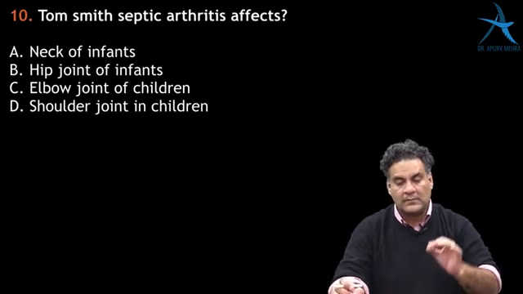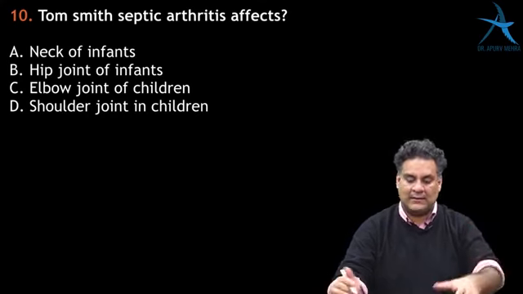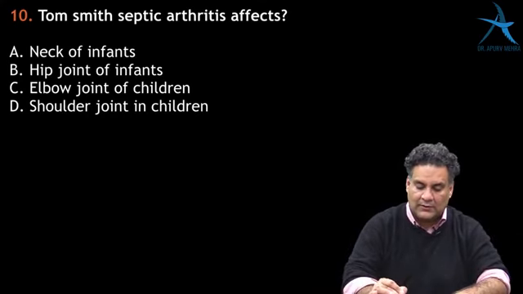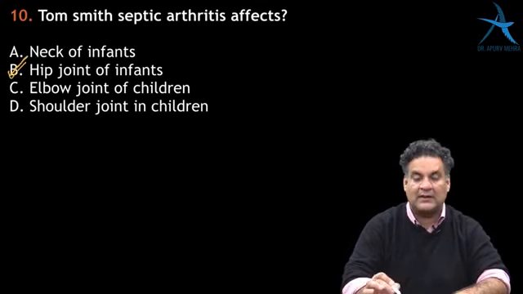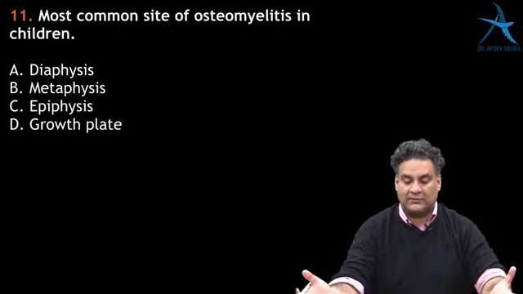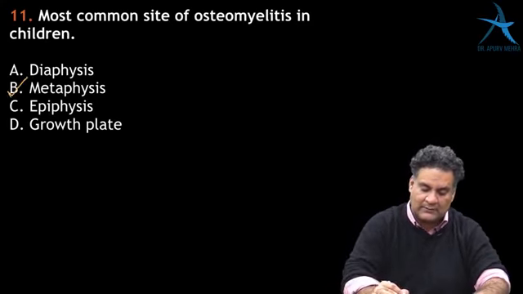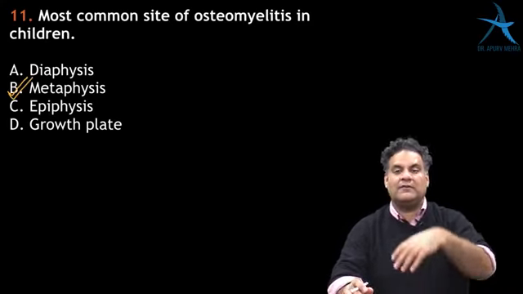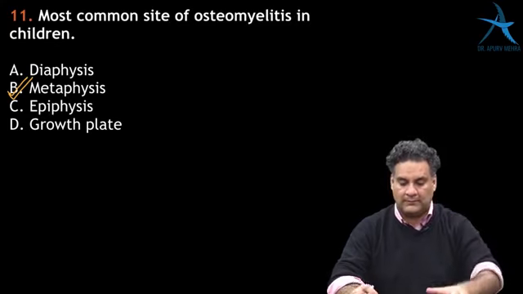Tom Smith arthritis, septic arthritis of hip joint in infants, involves the hip joint in infant where the capital femoral epiphysis is eaten up. Most common site of osteomyelitis in children is metaphysis, and the most common site is lower end femur, which is also the most common site overall.